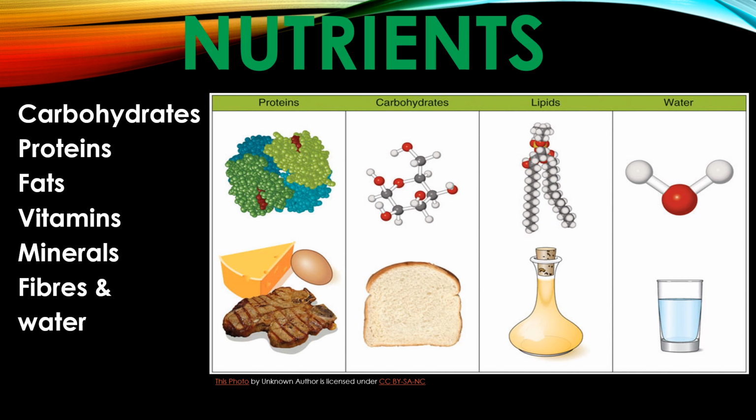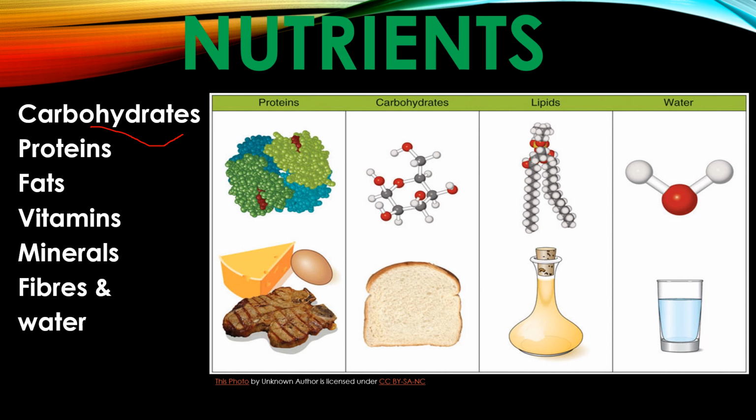What happens in digestion? The larger molecules are broken down into simpler, smaller molecules which can dissolve in water and pass through the wall of the digestive system. Do you know that carbohydrates are made up of elements like carbon, hydrogen, and oxygen?